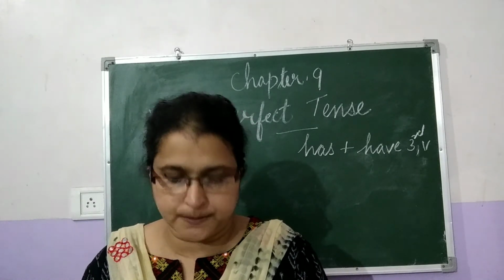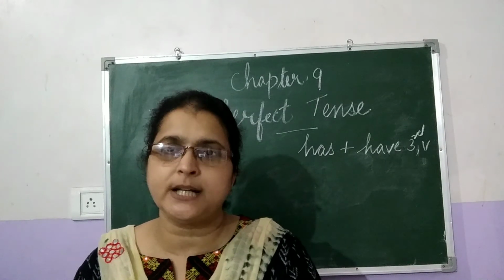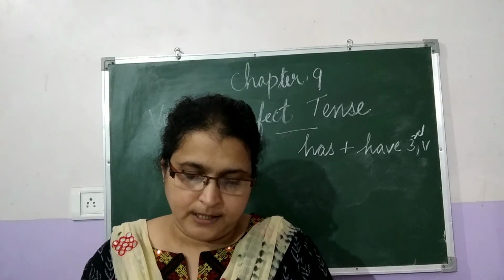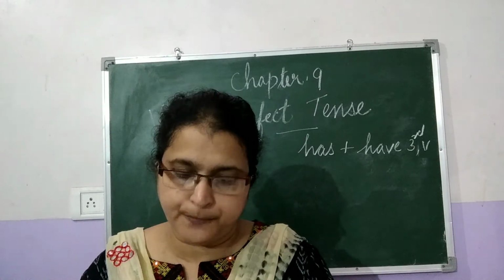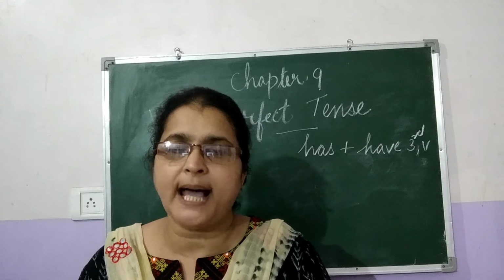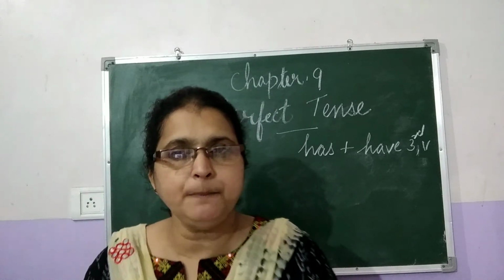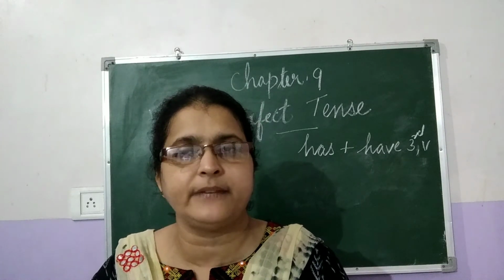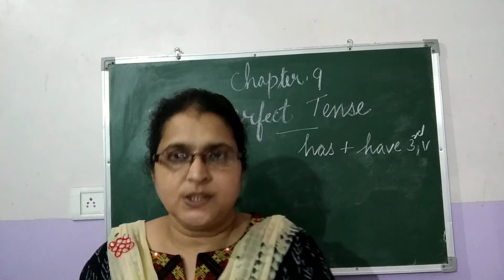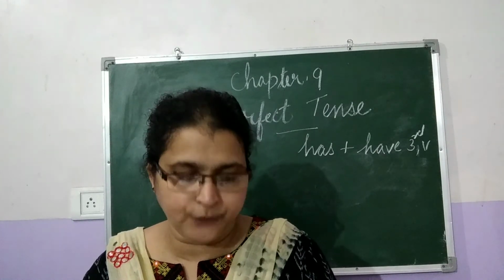The auxiliary verb we use in present perfect tense is has or have plus the third form of the verb. Now we move on to the present perfect continuous tense. The structure is has or have plus been plus the ing form of the verb. You can also look at page number 77.